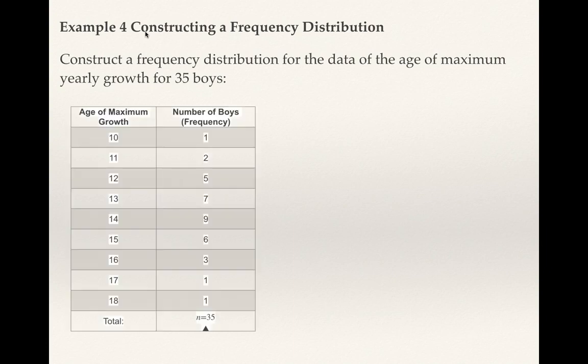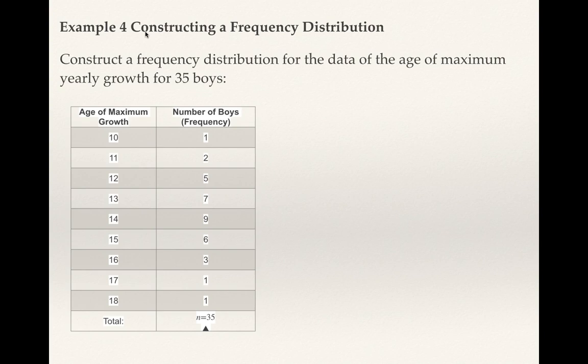So the age of maximum growth, we already said that at the beginning, year 10, there was only one boy that experienced their maximum growth in their 10th year. 11, 2 of them did. 12, 5 of them did. At age 13, 7 of them did. At age 14, 9 of them did, which is the greatest, right? Most of them said 14 was their biggest year. 15 was 6 people, 16, 3 people, only 1 at 17 and 1 at 18. That's a frequency distribution table.